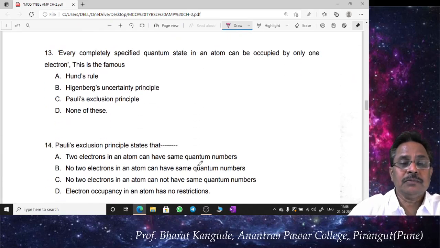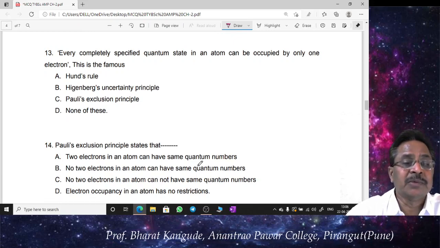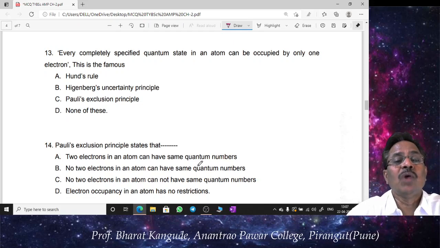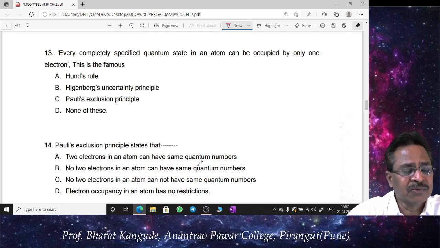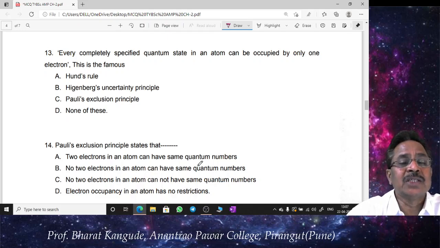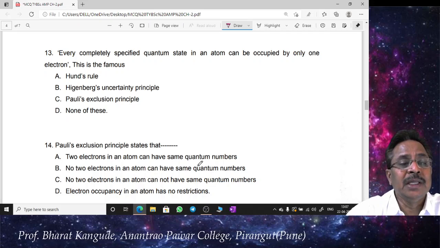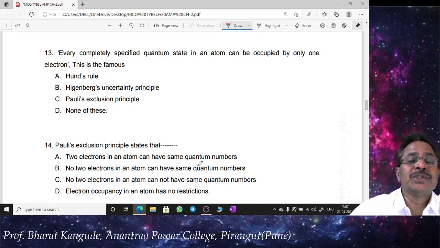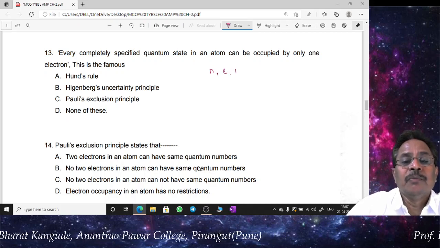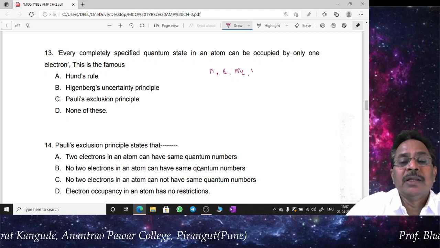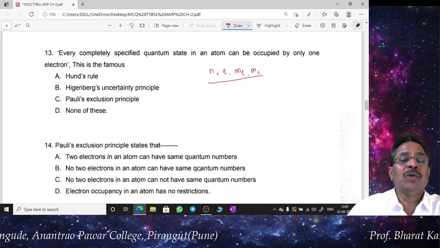Question 13, this is again very simple theoretical. This is what we began our first chapter with. So every completely specified quantum state in an atom can be occupied by only one electron. This is straightforward. This is nothing but Pauli's exclusion principle. So Pauli's exclusion principle prevents you from having two electrons in an atom which will have all four quantum numbers same. What are these? These quantum numbers are n, that is principal quantum number, orbital angular quantum number, magnetic quantum number ml, and final quantum number, this is ms. So for every electron all these four quantum numbers must have different values.